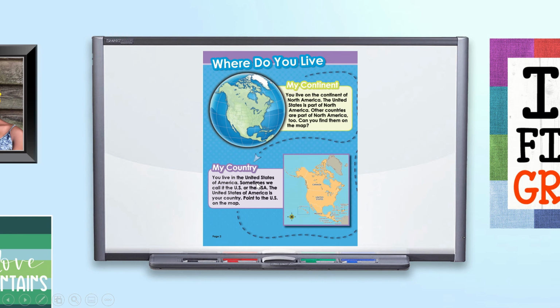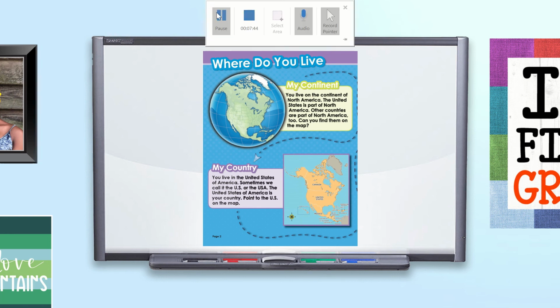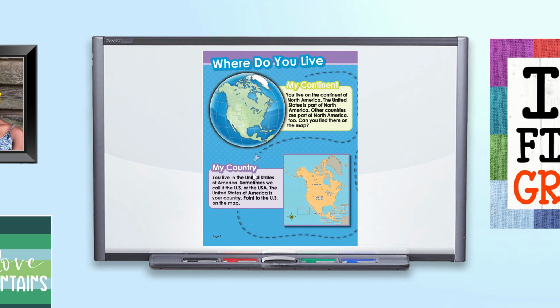Let's keep reading. My country. You live in the United States of America. See? This is the United States right here. Can you see it on both maps? Sometimes we call it the US or the USA. The United States of America is your country. Point to the US on the map.